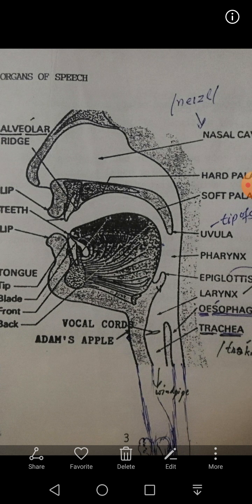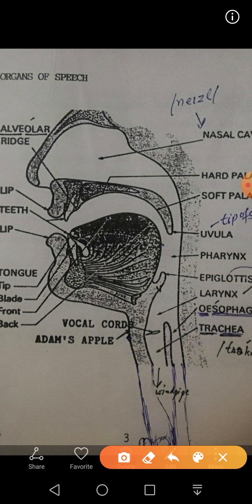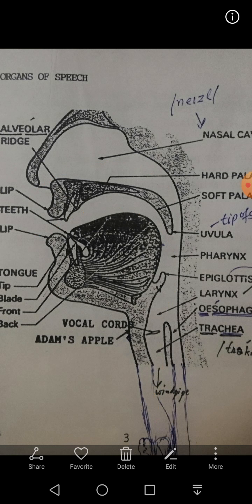Vocal tract means air is actually produced by the lungs, inside the diaphragm, and they push the air upward into this tract known as trachea. Trachea means windpipe, and then air travels upward and goes out into the atmosphere either through the mouth or through the nasal cavity. So there are two passages through which air is pushed out of the vocal tract.